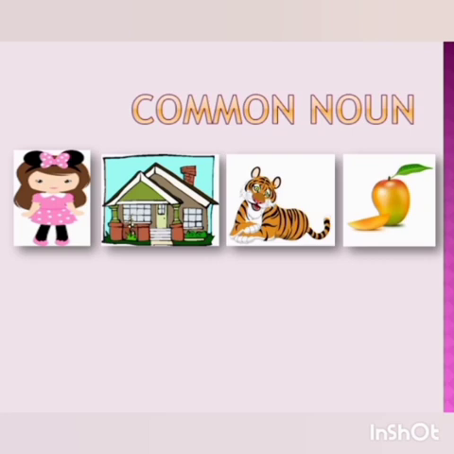Now, there are so many girls around us. We can see different houses. We also have seen tiger in the Tiger National Park. There are different varieties of mango available in the market. Thus, it is a common noun.